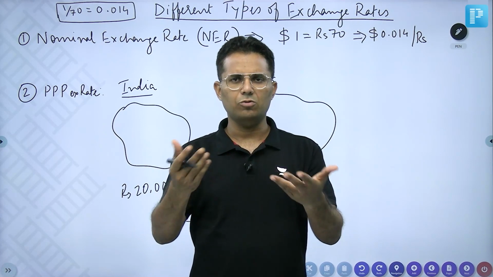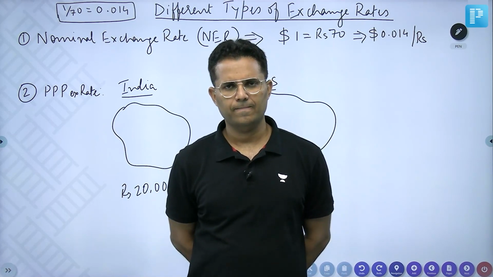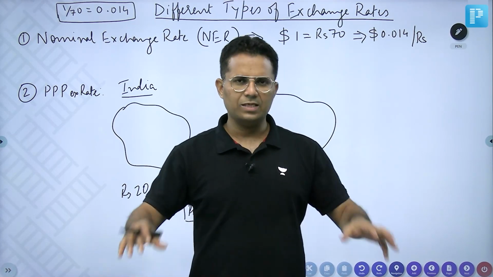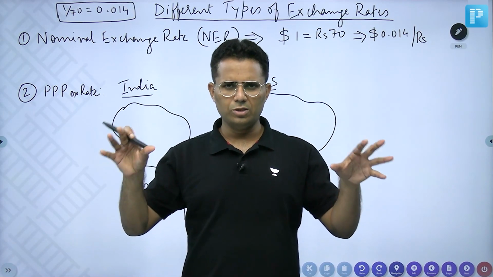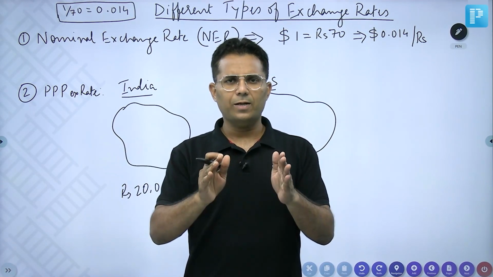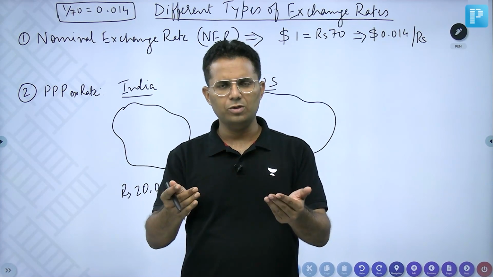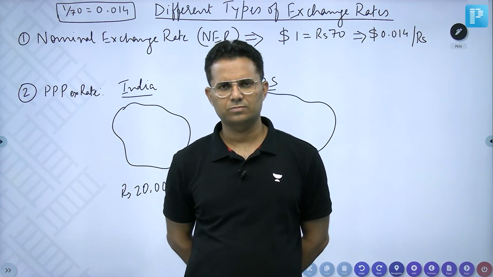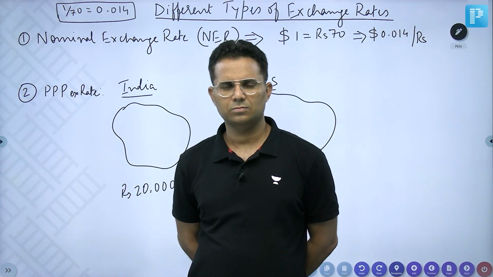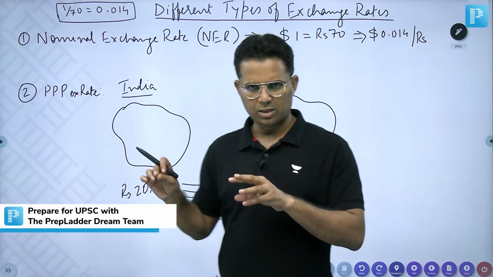Whatever you get, that is the PPP exchange rate.